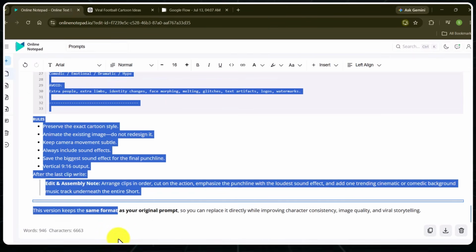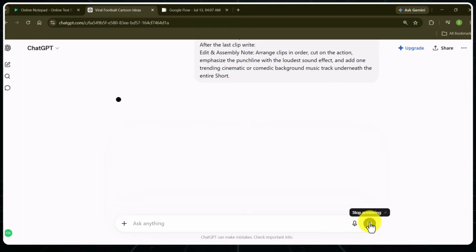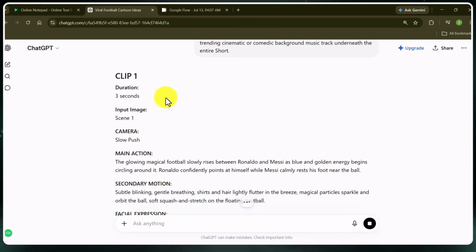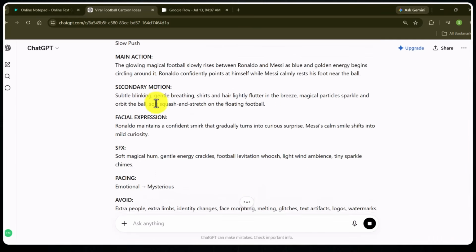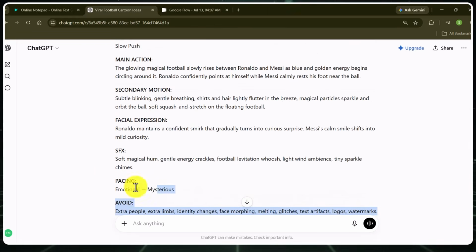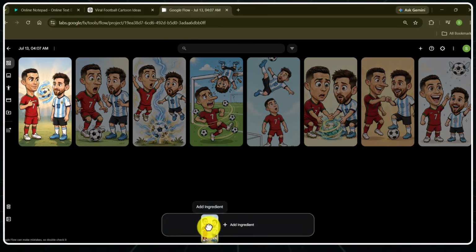Now come to Prompt Doc and copy the third prompt. Add it in ChatGPT and hit generate. The prompt we just added will lock everything for you: camera movement, facial expressions, background music, everything. These are the prompts we have now for scene animation. Copy the first prompt and come to Google Flow, add the first scene image and add the prompt.